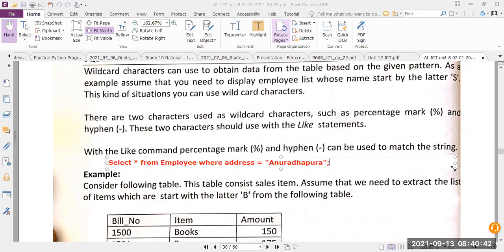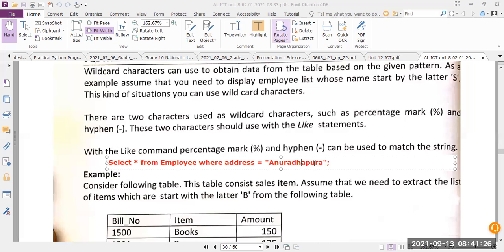But let's say some people have spelled Anuradhapura this way, and some people use DH. Then of course I will not get the results of the people who have spelled it this way. If I write it as DH, I will not get the details of people who have spelled it in that way.